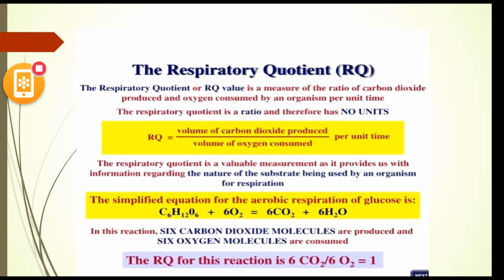If carbohydrates are used as the substrate, generally the RQ value is 1 because the amount of oxygen utilized